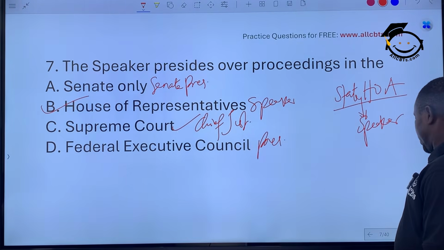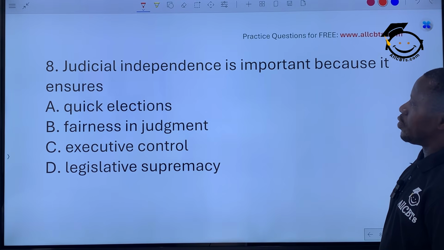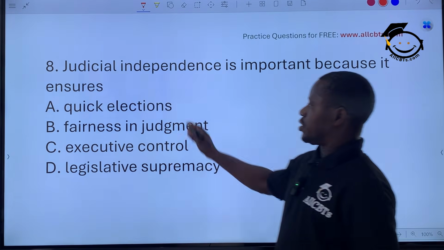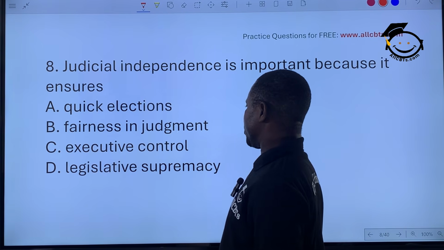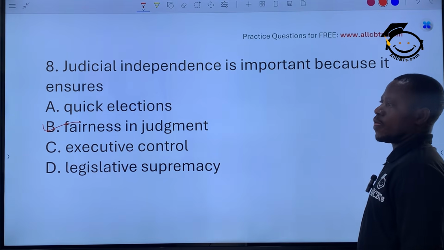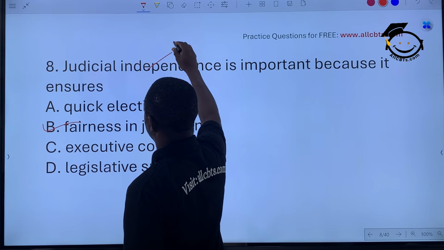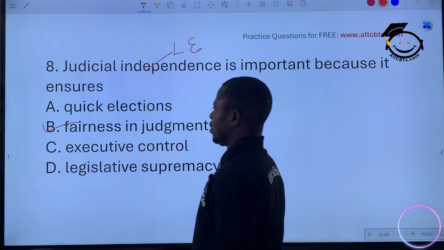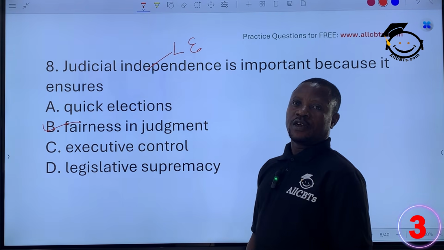Let's go. Judicial independence is important because it assures quick decision, fairness in judgment, executive control, legislative supremacy. The answer is what? Fairness in judgment. When judiciary is independent from other organs of government, legislature and executive, then they will be fair. They will give fair judgment.